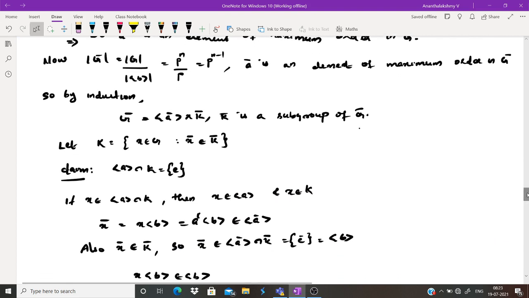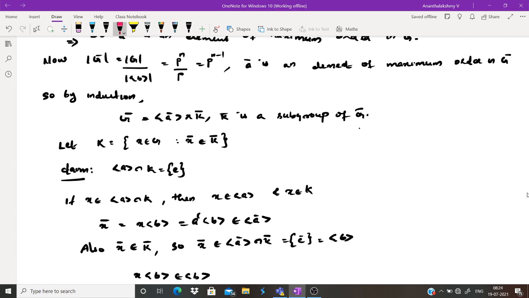Now, the order of G bar is the order of G by the cyclic group generated by B. We have assumed that we have to prove the result is true for n. So assume, so that I have written here as P raised to n. Otherwise also you can think the order of G bar is less than the order of G by P. So the order of G bar is less than the order of G, and A bar is an element of maximum order in G bar. So look at the hypothesis.